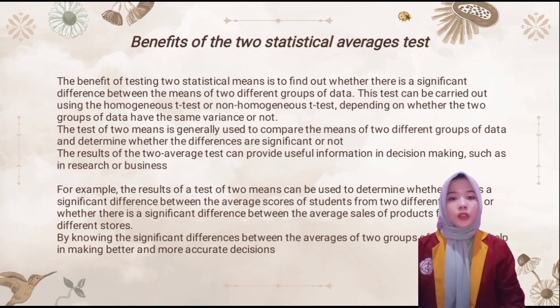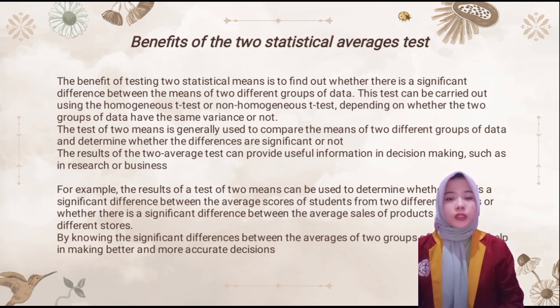The result can provide useful information in decision making, such as in research or business. For example, it can be used to determine whether there is a significant difference between the average scores of students from two different schools, or whether there is a significant difference between the average sales of a product from two different stores.